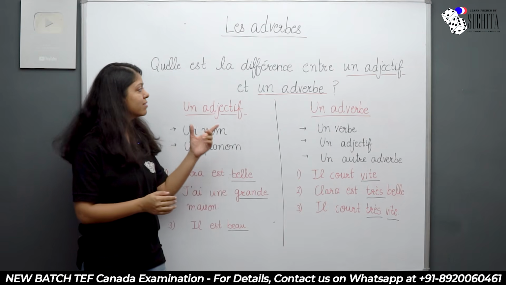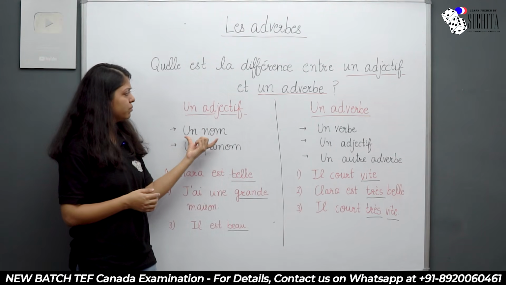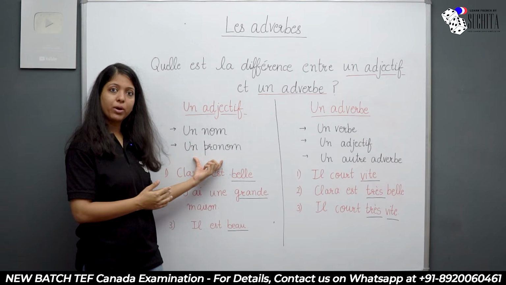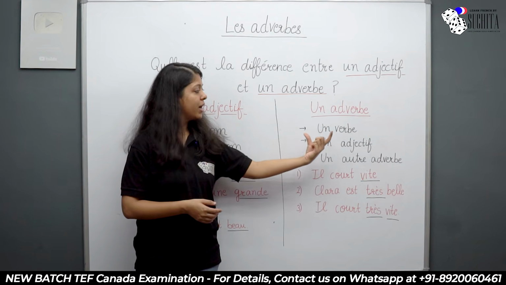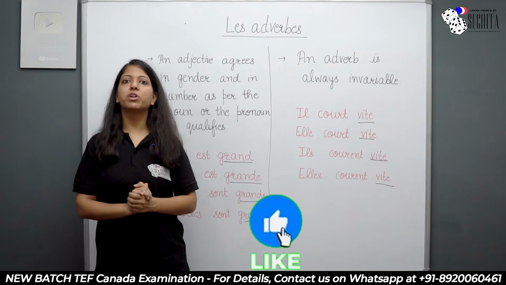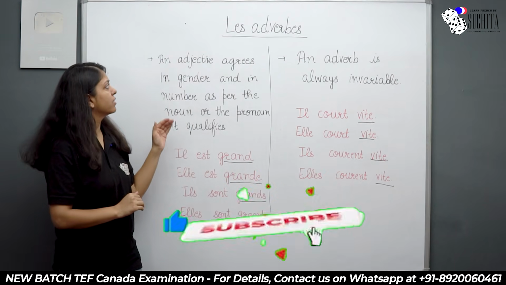So that's exactly the difference between an adjective and an adverb. I'll just repeat it for you. An adjective tells me the quality of a noun or a pronoun. An adverb tells you the quality of a verb, an adjective or another adverb. Now there is one more difference between an adjective and an adverb. Let's understand.